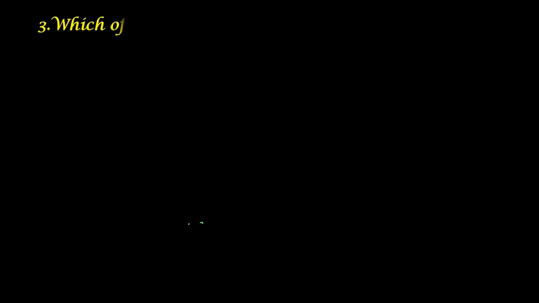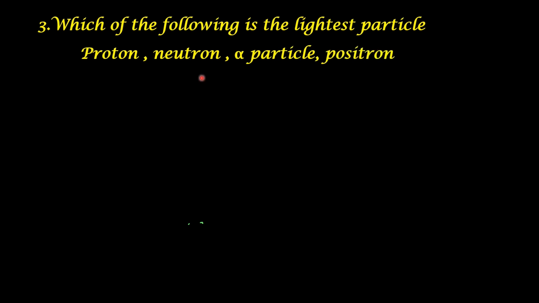Which of the following is the lightest particle given: proton, neutron, alpha particle and positron. From among the list that is given, we know positron has mass equal to that of electron. So, positron is the lightest particle. So, the answer is positron.